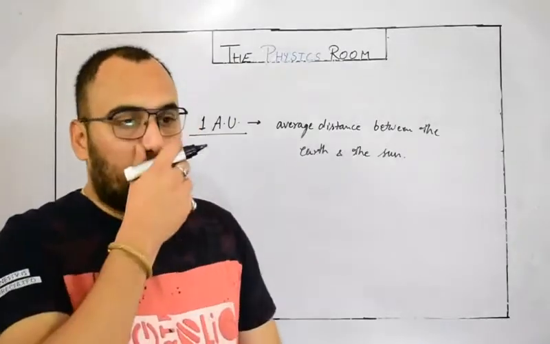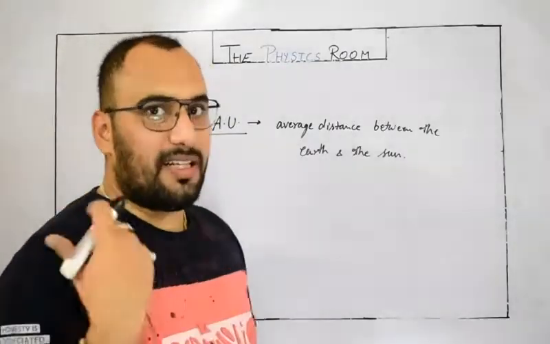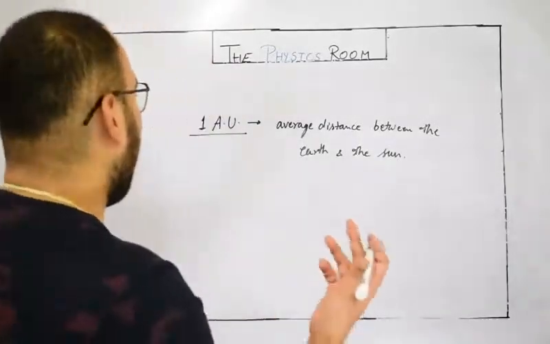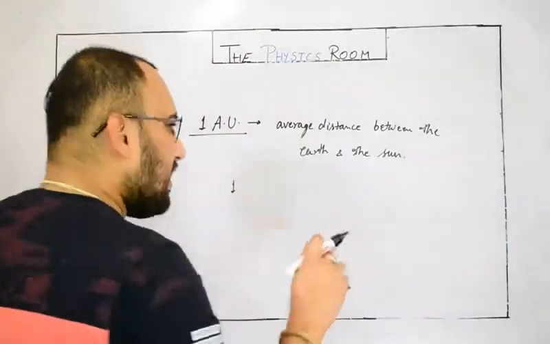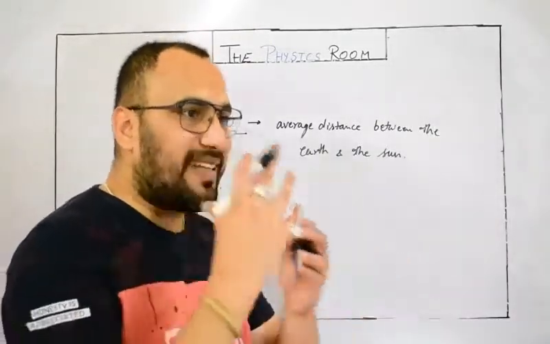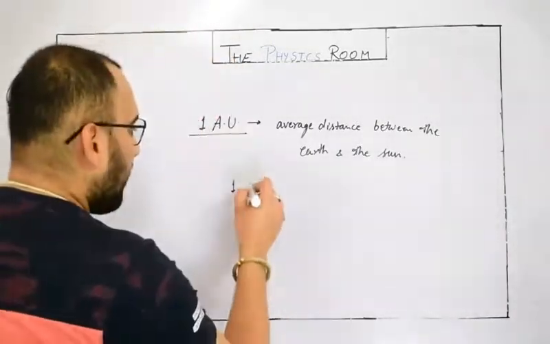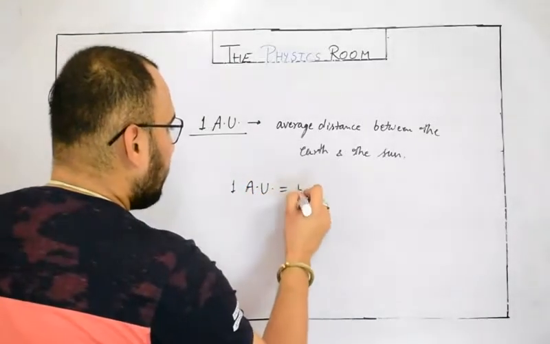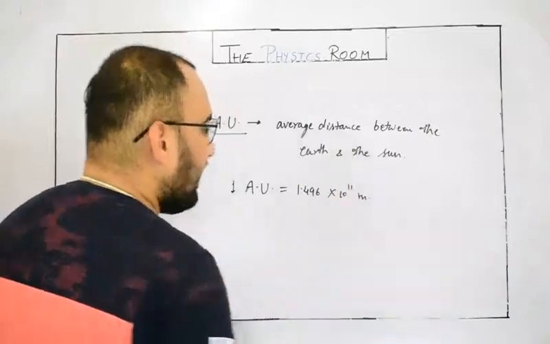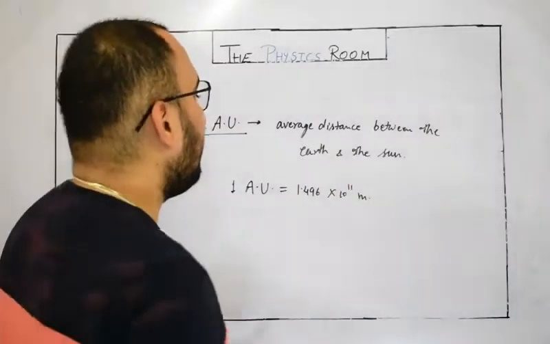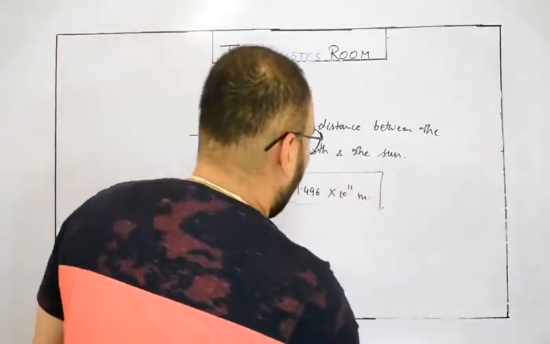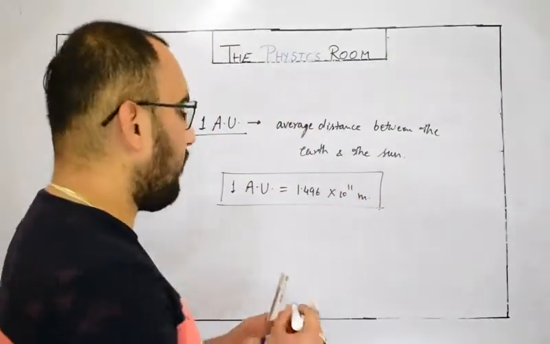You know, earth is not actually orbiting around the sun in a circular path, it is some kind of elliptical path. So we need to find out the average. You will study the method of the measurement, but right now we are just talking about its mathematical value. 1 astronomical unit, 1 AU is 1.496 into 10 to the power 11 meter. It is measured as 1.496 into 10 to the power 11 meter. This is the value of 1 astronomical unit. I hope this definition is clear for you.